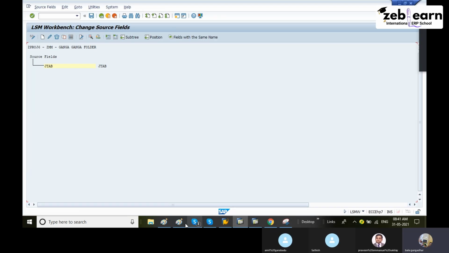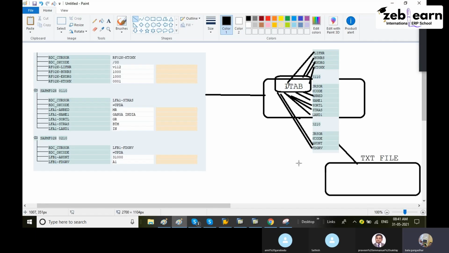Observe now here. Don't process from top to bottom. You have to go through these field names from bottom to up. If you process bottom to up, exact mapping will come. Otherwise, mismatching data will come. Bottom means the first field is FDGRV. That field you have to maintain.